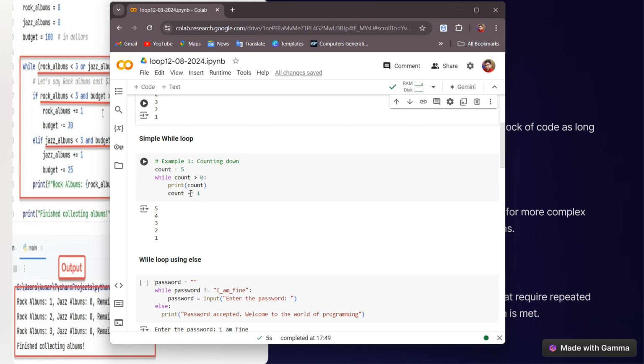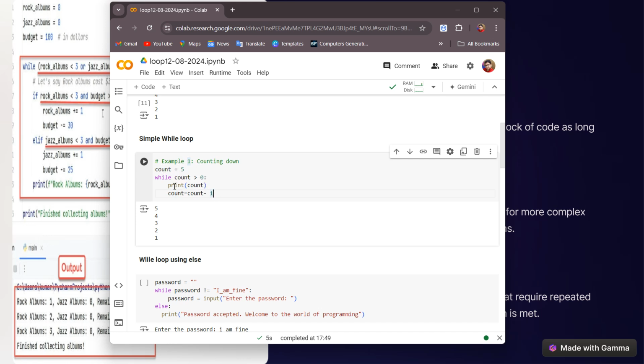Here, don't be confused by seeing the statement count minus equal to 1. This means count equal to count minus 1. So what does this mean? The count on the right side is the previous value of the count, and the count on the left side is the present value of the count. That means what is happening here?